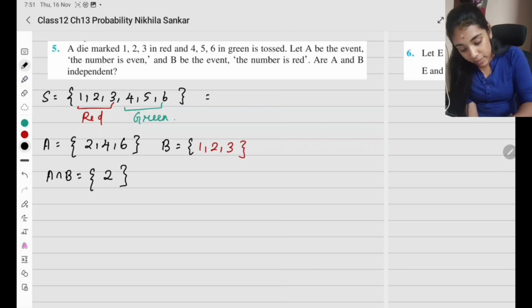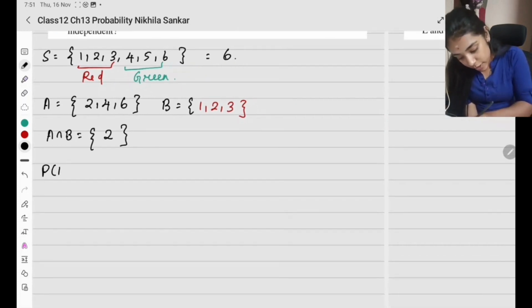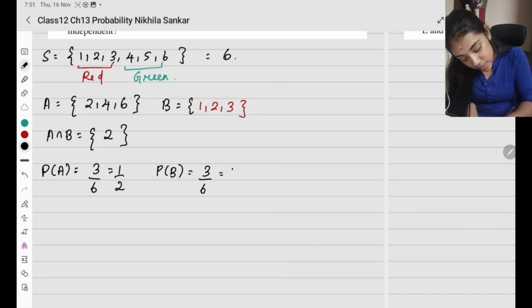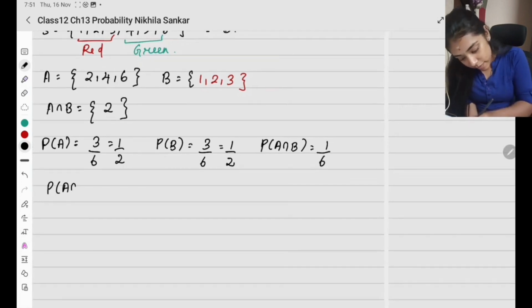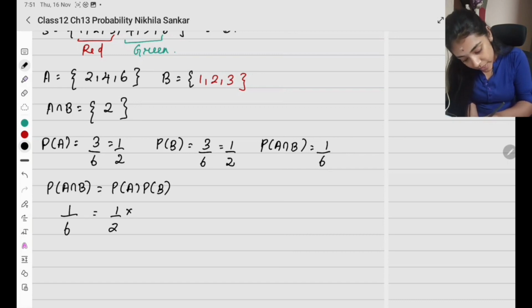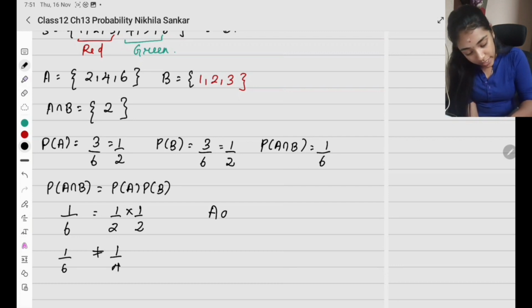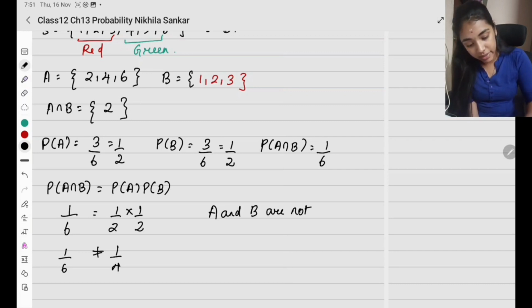Okay, what is the total number of elements in sample space? 6. So the probability of A is going to be 3 divided by 6, 1 by 2. Probability of B is going to be again 3 divided by 6, which is 1 by 2. And probability of A intersection B is going to be 1 divided by 6. So if independent and paklama, probability of A intersection B equals probability of A times probability of B. Let's check. 1 by 6 equals 1 by 2 into 1 by 2. 1 by 6 not equal to 1 by 4. So A and B are not independent.